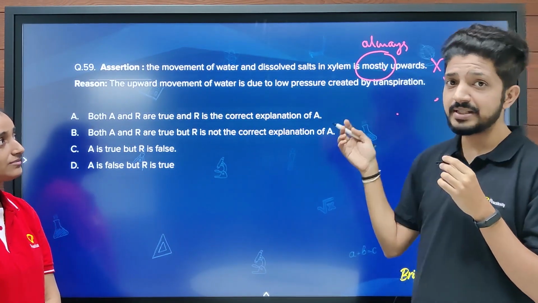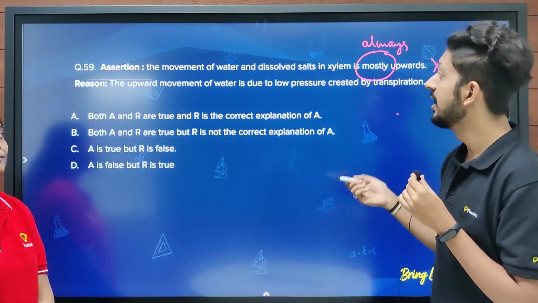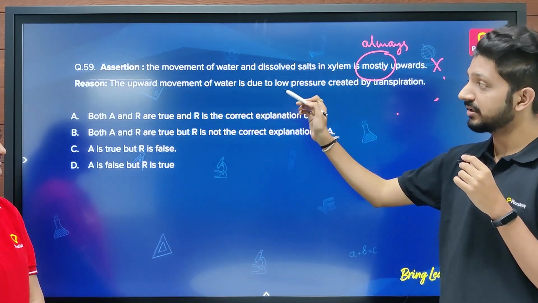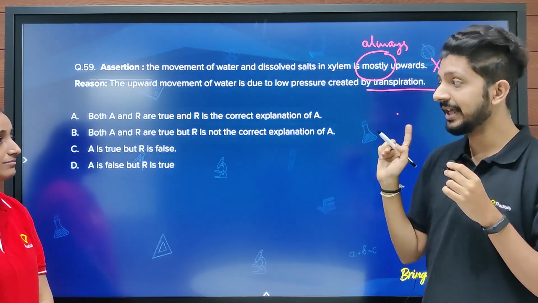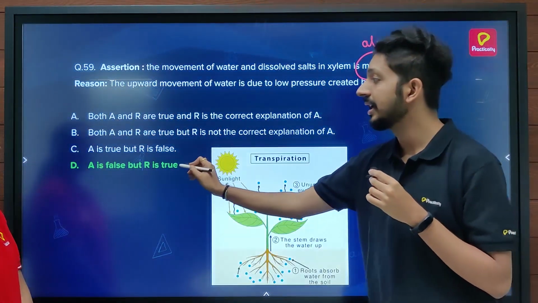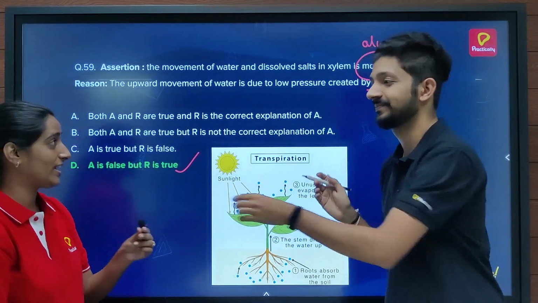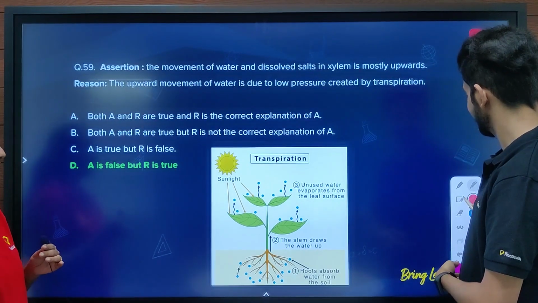When we say mostly, it means there are chances that sometimes it might not happen upwards. That is incorrect, so that's why it makes the assertion incorrect. Whereas the statement of the reason is true, that the upward movement of water is due to the transpiration pressure created. Hence, the correct answer will be D. That is, A is false and the reason is true. Okay, that explains it. So now let's move on to our last question of this session.